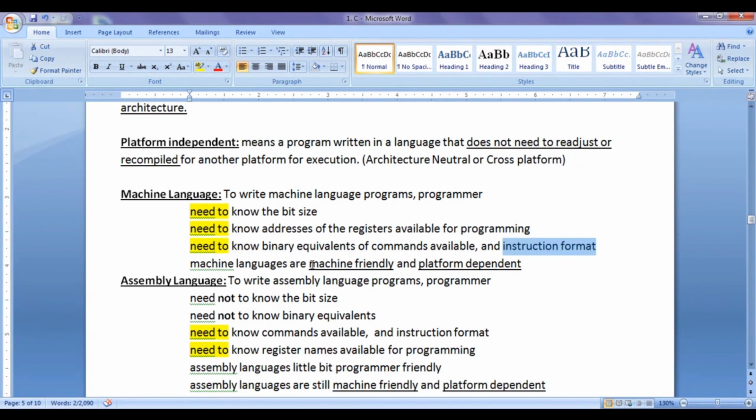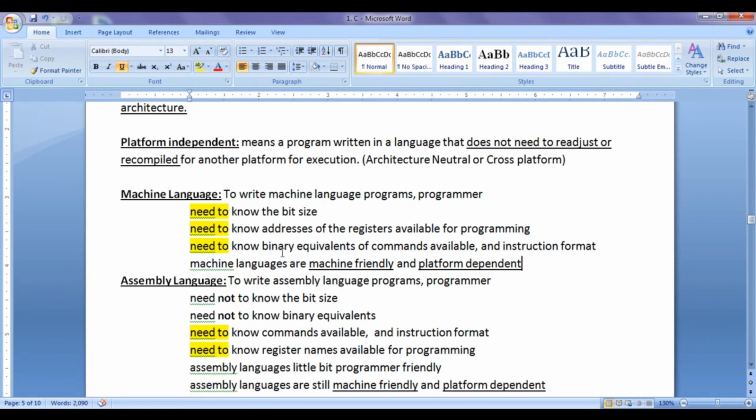Machine languages are machine friendly because the programmer needs to think everything in zeros and ones and write codes in zeros and ones. So it is very difficult to debug, modify, understand and write code in machine language. Machine languages are platform dependent. That means for a program written for one platform, we cannot execute the same code on another platform without understanding the architecture and readjusting the code for that platform.